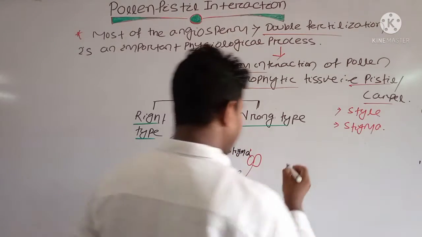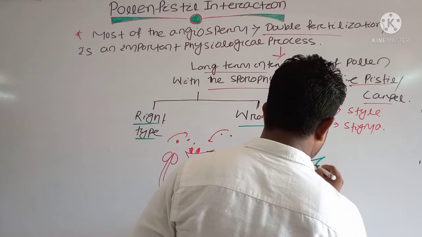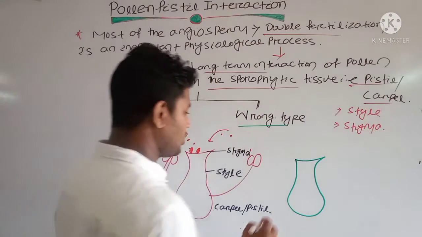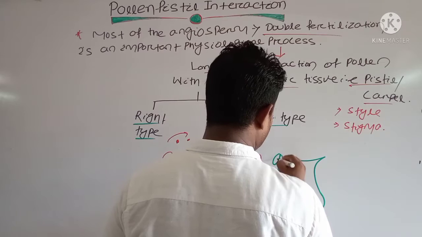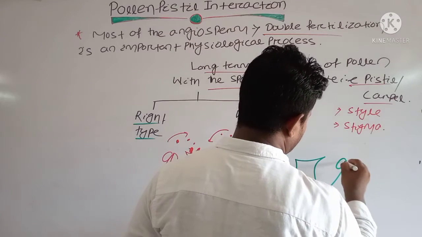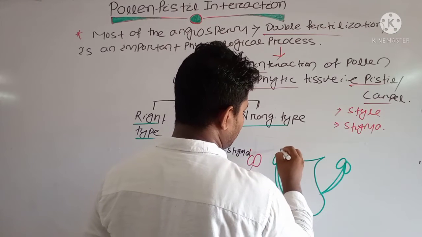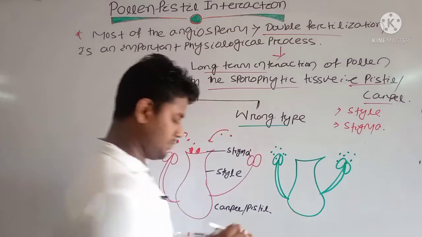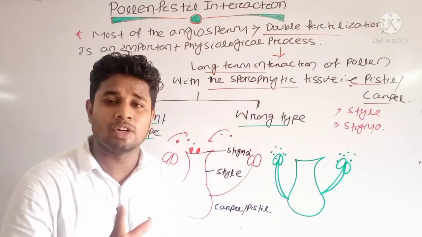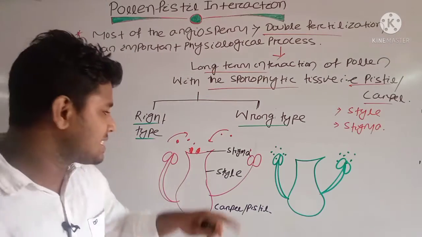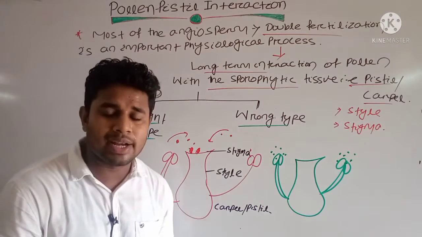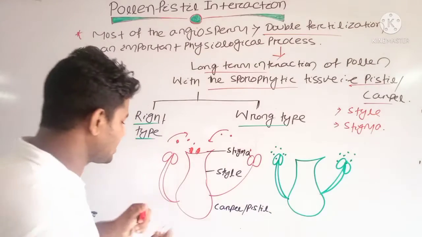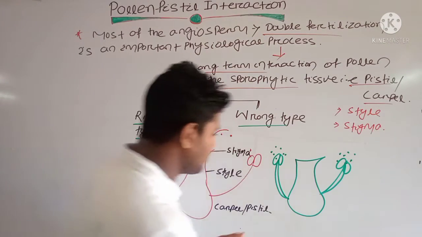Suppose I draw another flower, a green flower, which has its own green pollen. We already know that the stigma surface will not allow its own pollen grain to germinate on its surface. It will allow the pollen grain of another flower. Suppose this is flower A and this is flower B.